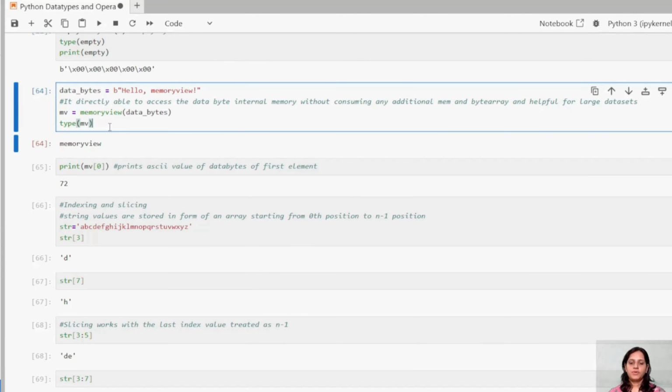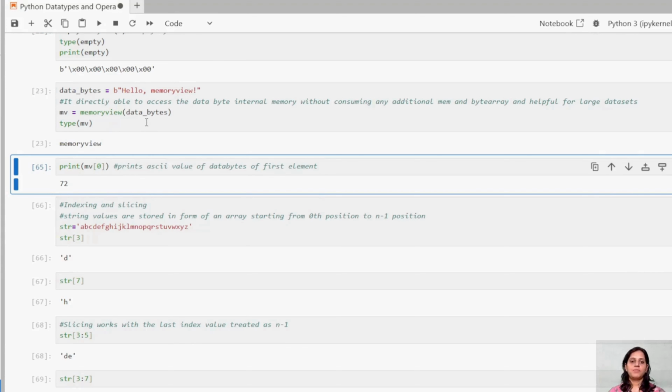This is memory view, guys. If you see, this is the type memory view. So what is the memory view, guys? It directly is able to access the data by internal memory without consuming any additional memory, like a byte array, and is helpful for large data sets. So memory view we are using for large data sets.